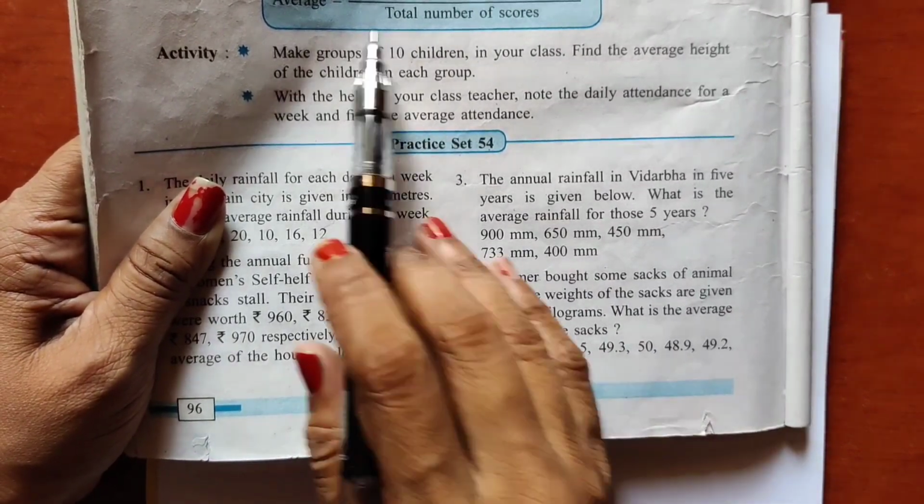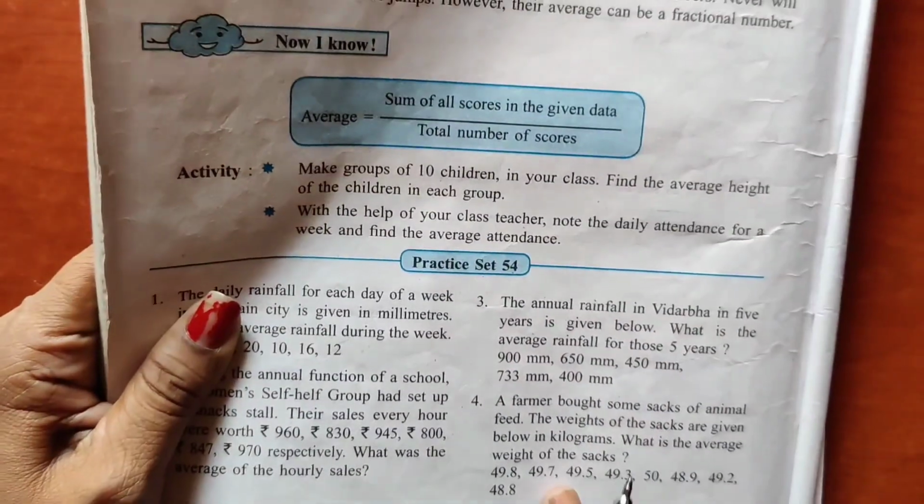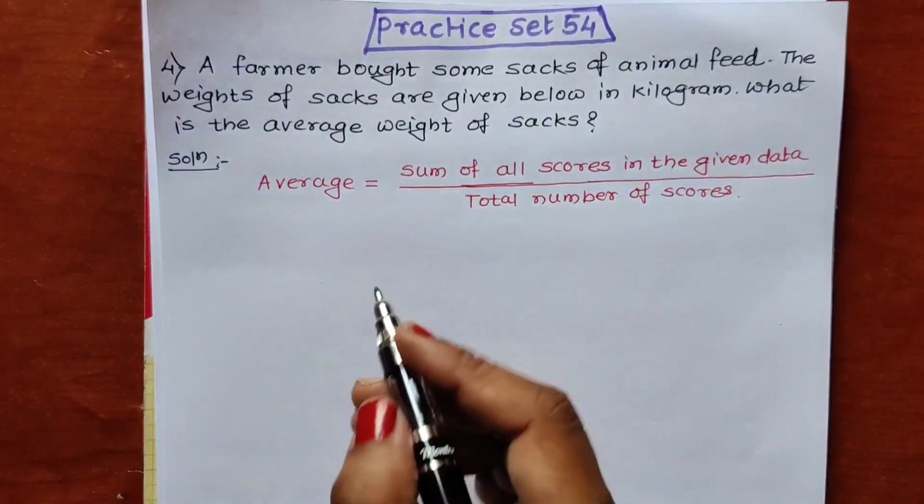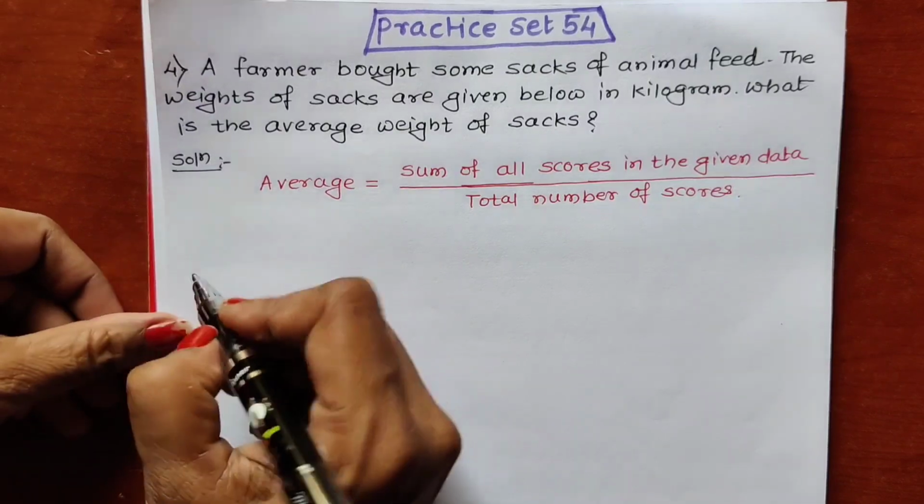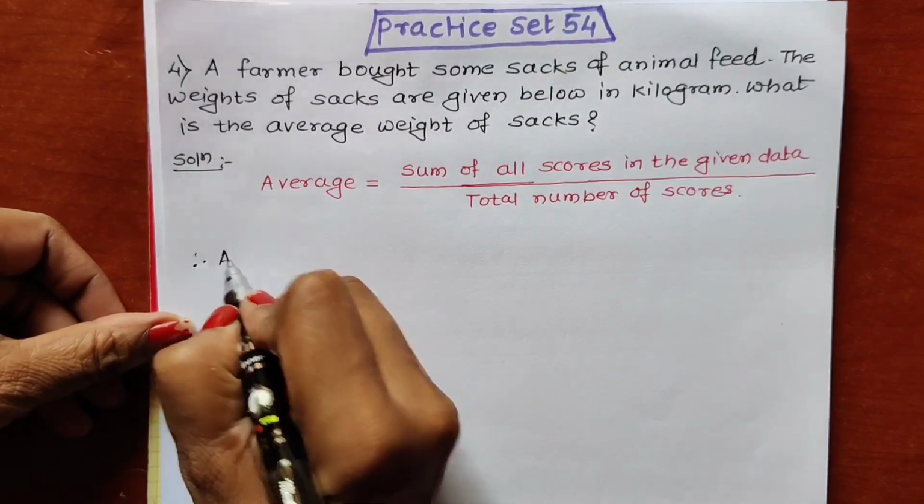So let us see how to write. We will start the solution with this formula. So I have written the formula, and according to the given data, again I will be writing the formula.